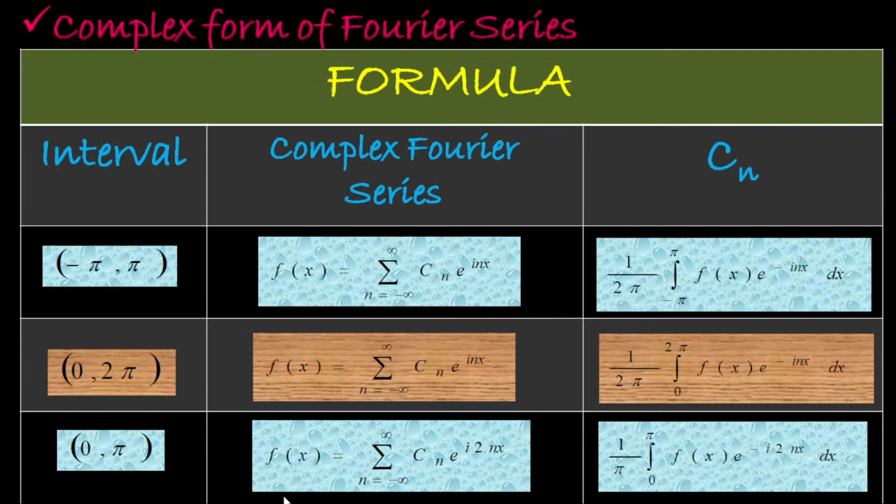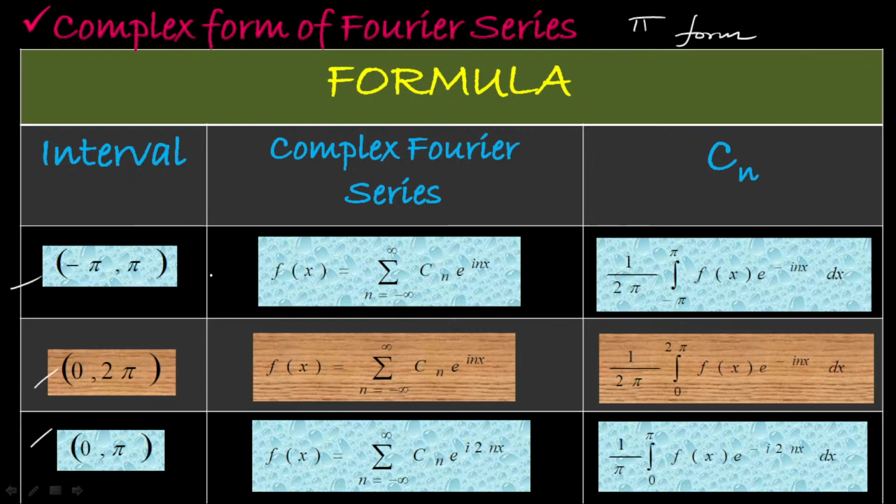Okay. Next, we move on to the complex form of Fourier series. We can express the given functions in an exponential form. Suppose you want to give the complex form of Fourier series, we have to look at what is the given interval. If it is from minus pi to pi, or 0 to 2 pi, or 0 to pi. So here we have to deal only with the pi form. So in pi form we have these three cases, isn't it?